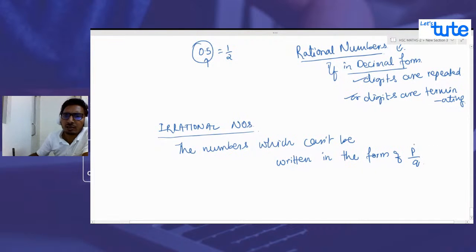So basically, when the number can be written in the form of p by q, we say that it is a rational number. When we cannot write it, we say that it is an irrational number.